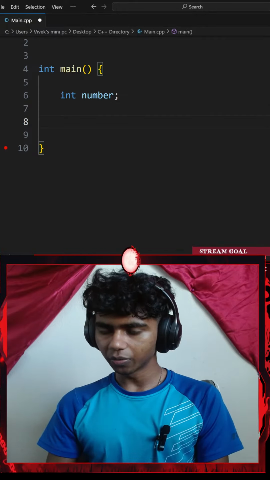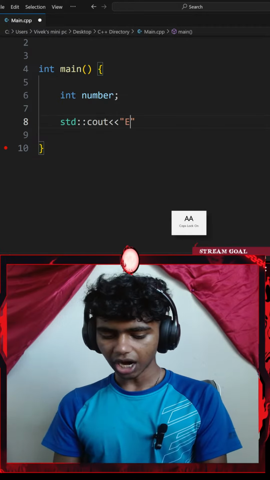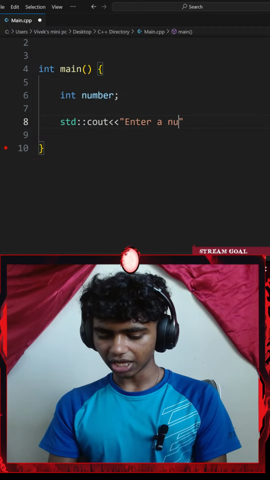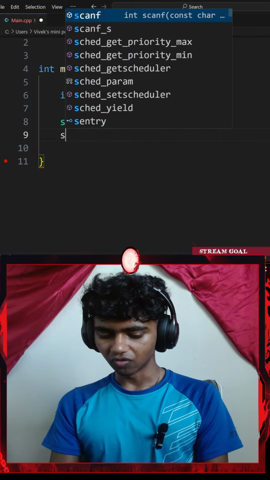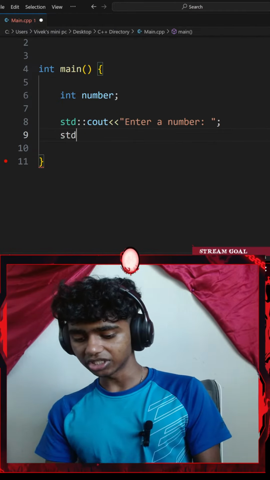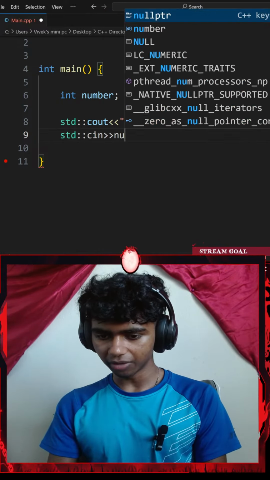So I would go with a standard console output with an insertion operator. I'll insert a text that says enter a number, and then end that with a semicolon. Right under that, I'll go with a standard console input, so cin with an extraction operator of my number variable.